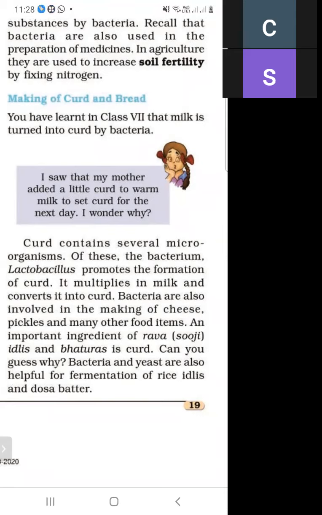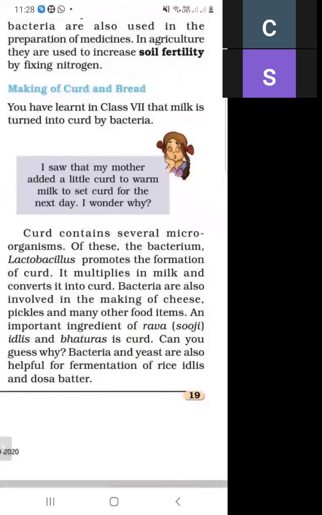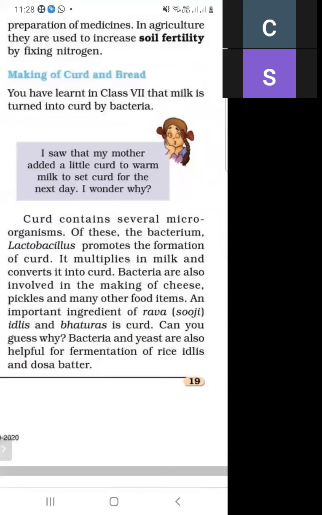Bacteria are also involved in making of cheese, pickles, and many other food items. And an important ingredient of rava, suji, idlis, and bhatura is curd. Can you guess why? Bacteria and yeast are also helpful for the fermentation of rice, idli, and dosa batter.